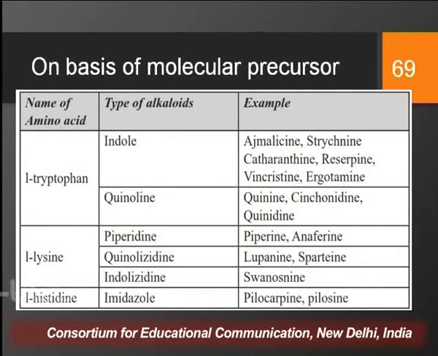Then swainsonine, they basically belong to indolizidine class. And the last is histidine, and the alkaloids belonging to imidazole class, they are derived from histidine, and the common examples of imidazole alkaloids are pilocarpine and pilosine. So this was the third way of classification of alkaloids, that was largely based upon their molecular precursor.